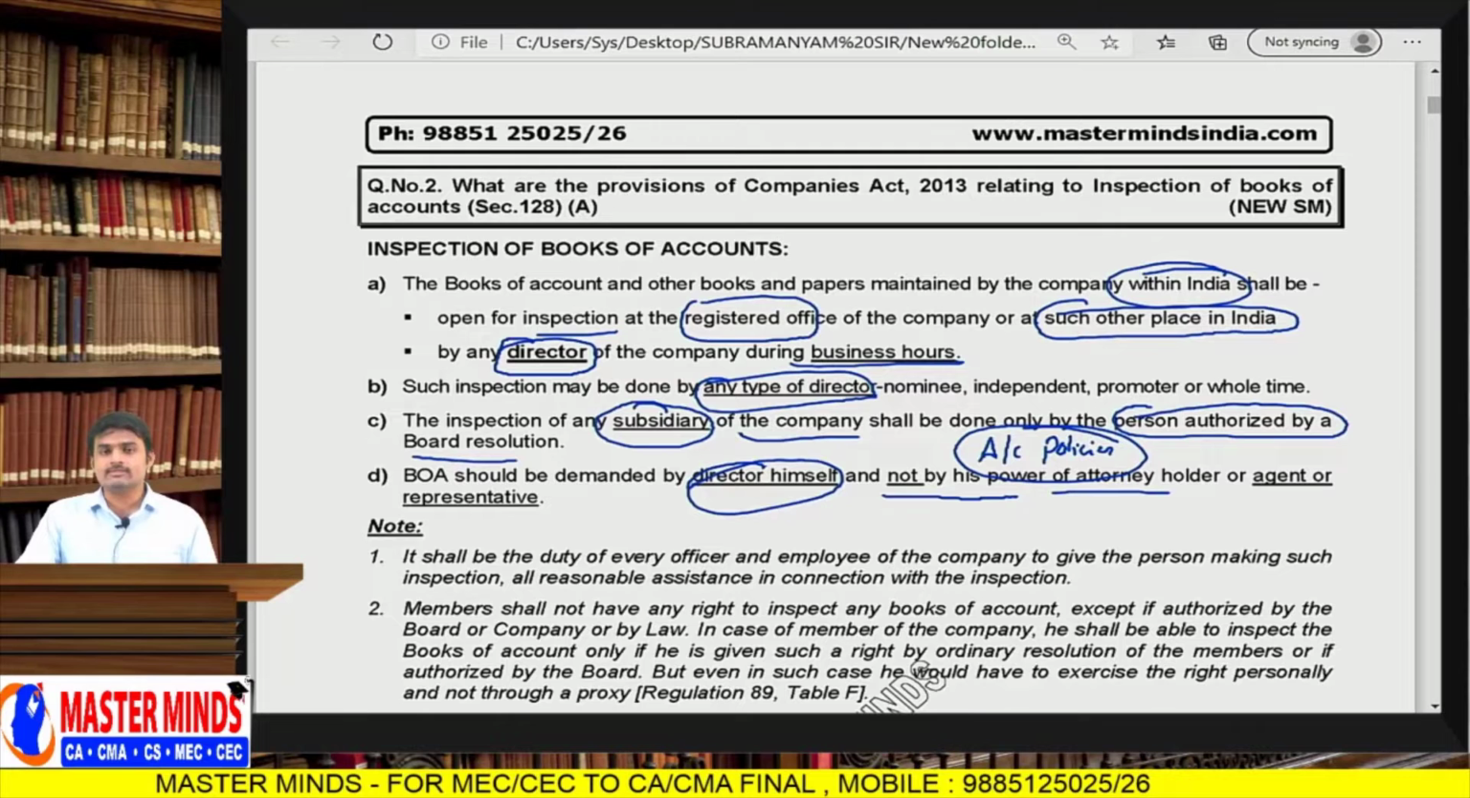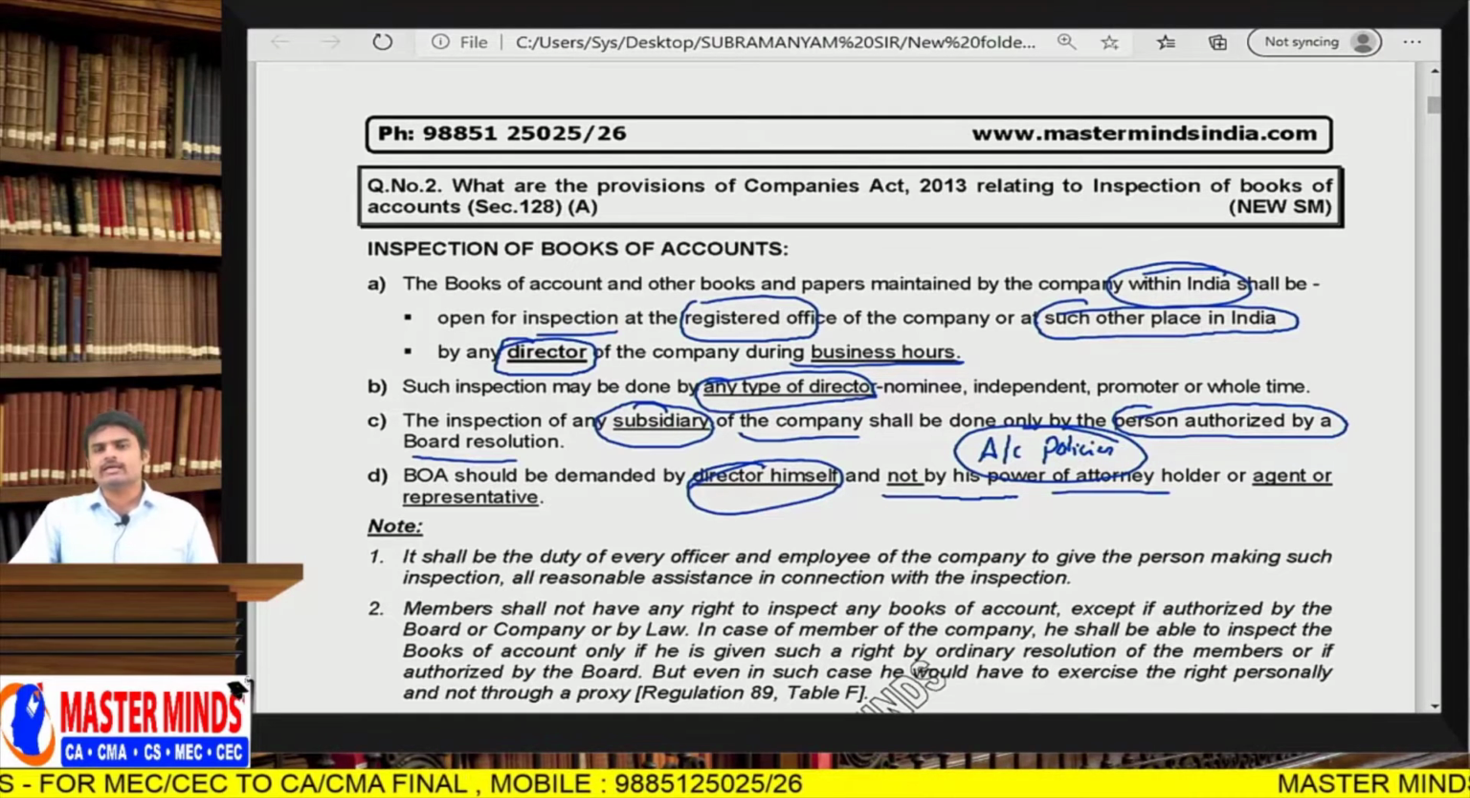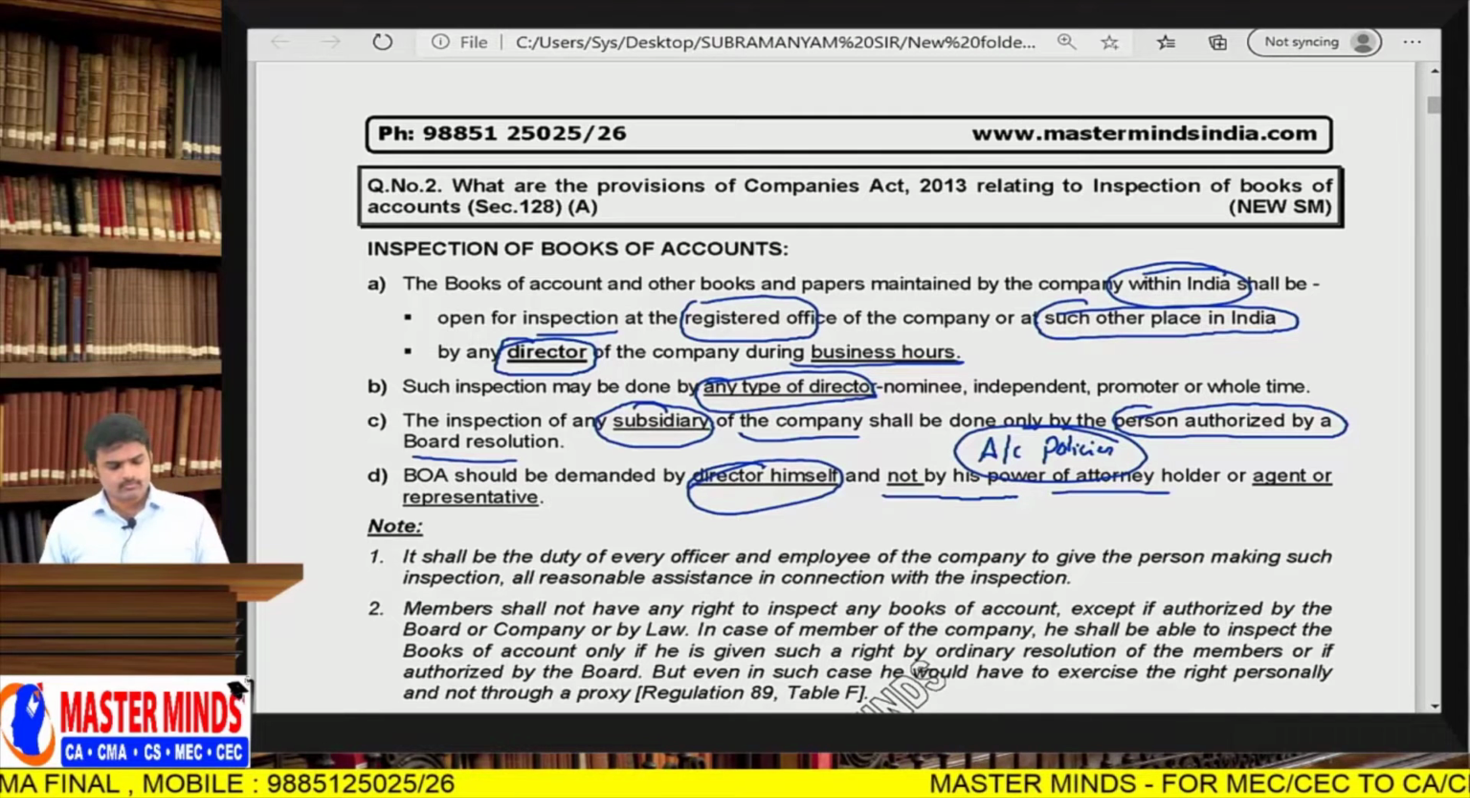The only reason why so many restrictions are kept on books of accounts is confidentiality. If a competitor comes to our company and inspects our books of accounts, then he can easily copy all the trade secrets. That's the reason. So books of accounts are not available to members or outsiders for inspection. Next one.